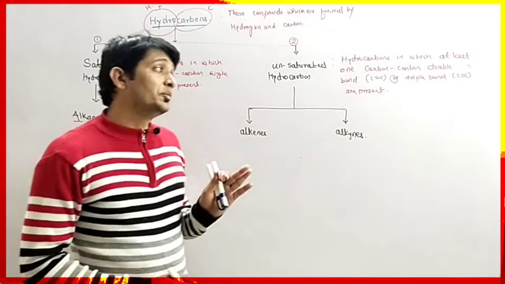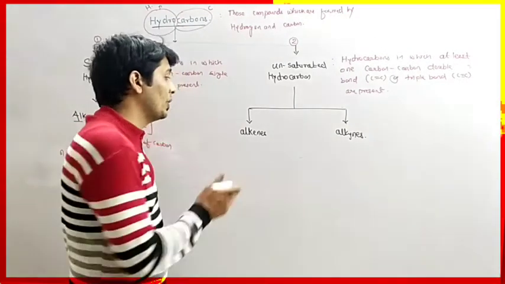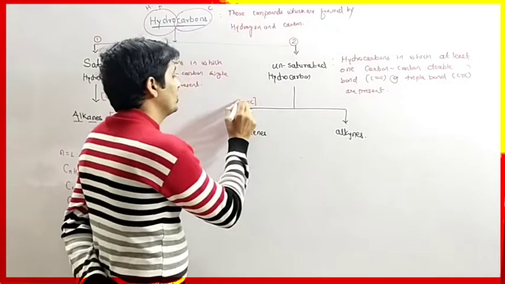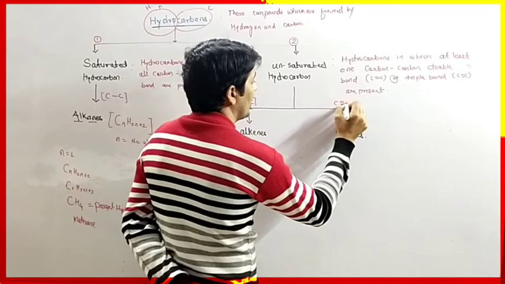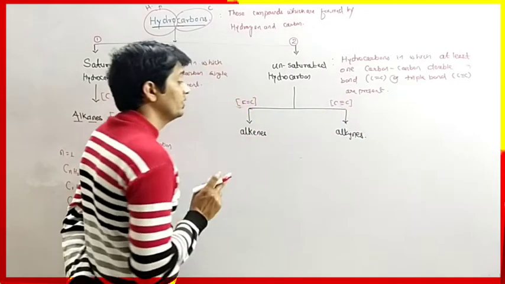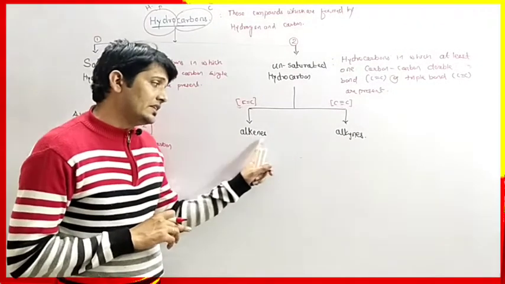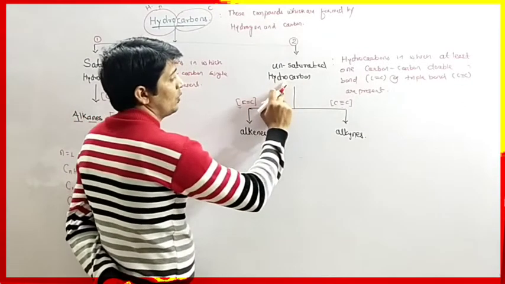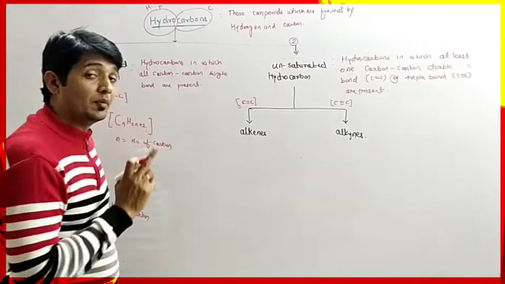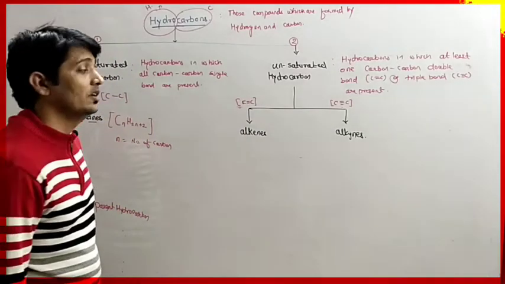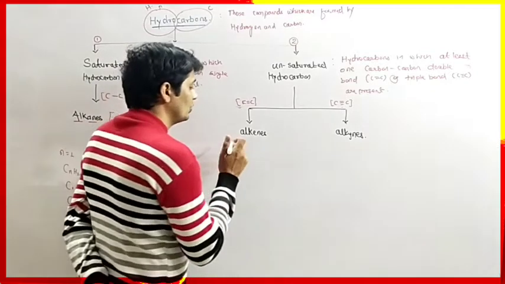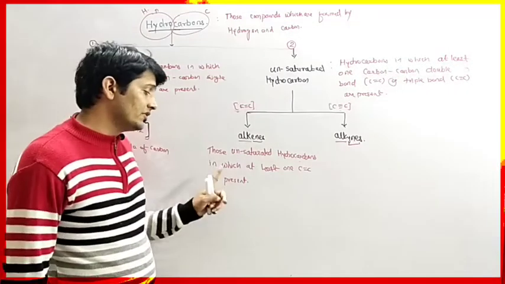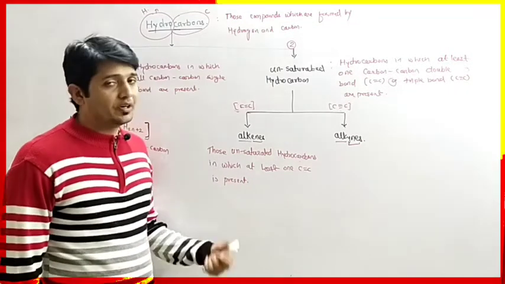Okay. So on the basis of the presence of a carbon-carbon double bond or carbon-carbon triple bond, they are of two types, alkenes and alkynes. Alkenes are unsaturated hydrocarbons which contain at least one carbon-carbon double bond. So we can write the definition. What are alkenes? Those unsaturated hydrocarbons in which at least one carbon-carbon double bond is present.